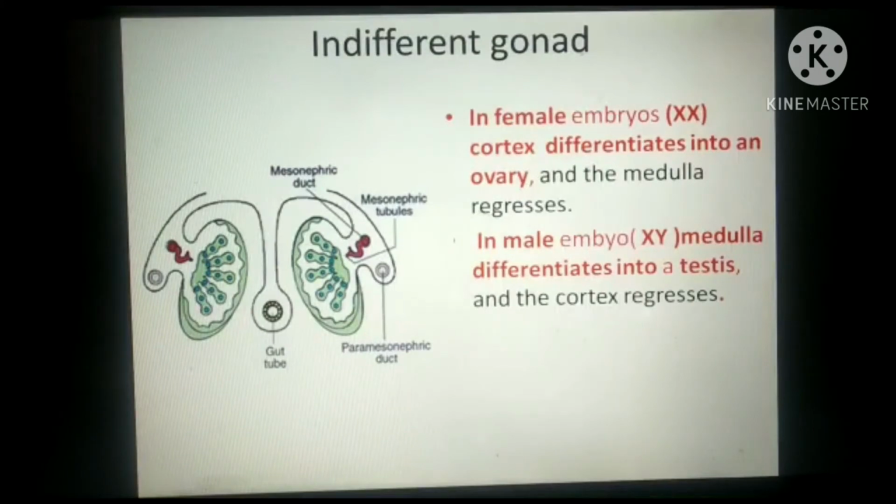So indifferent gonad remains up to the 7th week of intrauterine life, and up to this stage sex cords have been formed and primordial germ cells have reached the gonadal ridge or the genital ridge region, and this stage is called the indifferent gonad stage because in male and female both it is same.